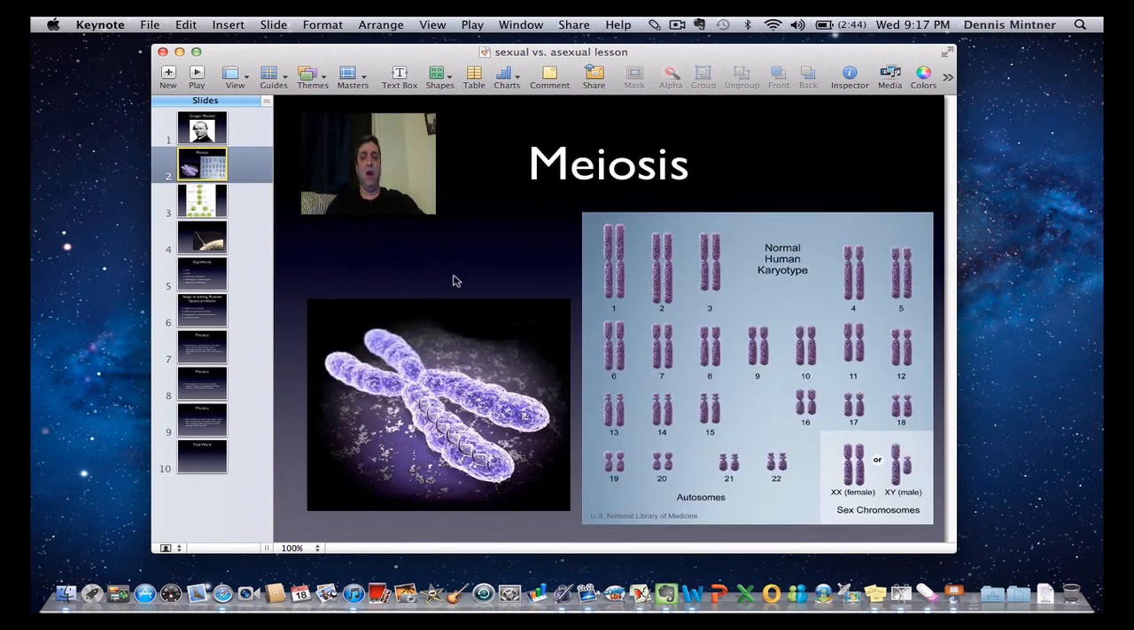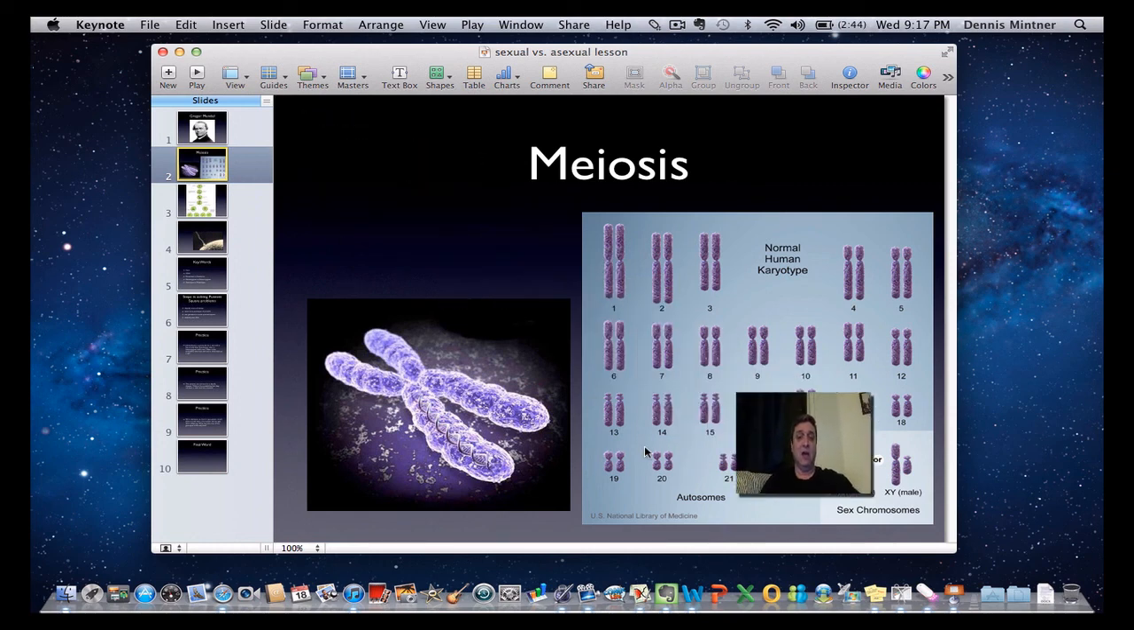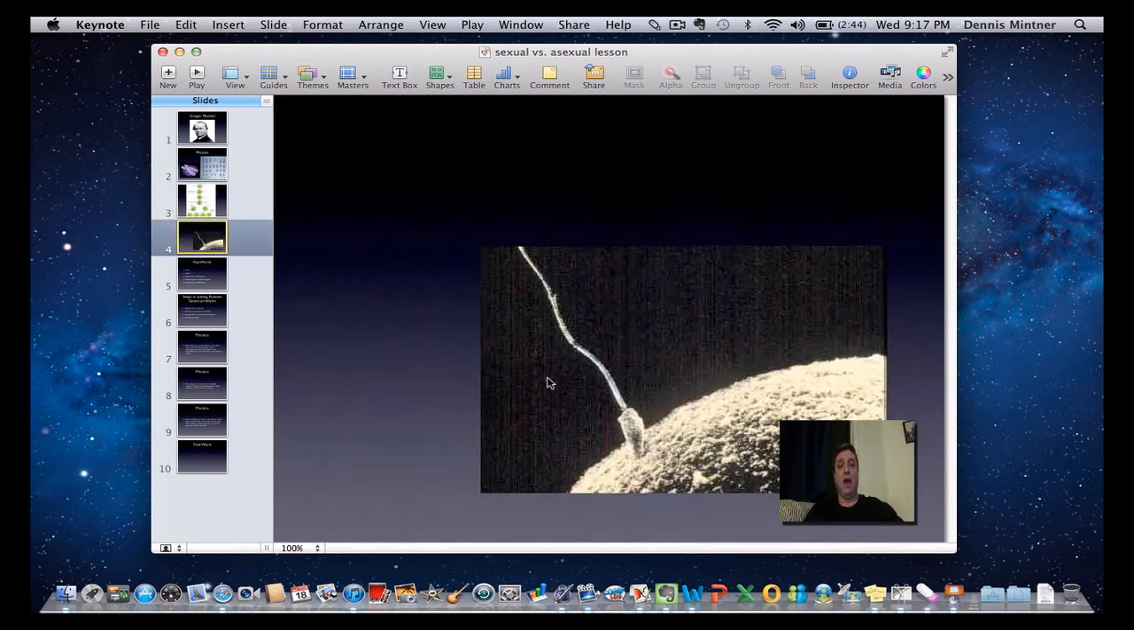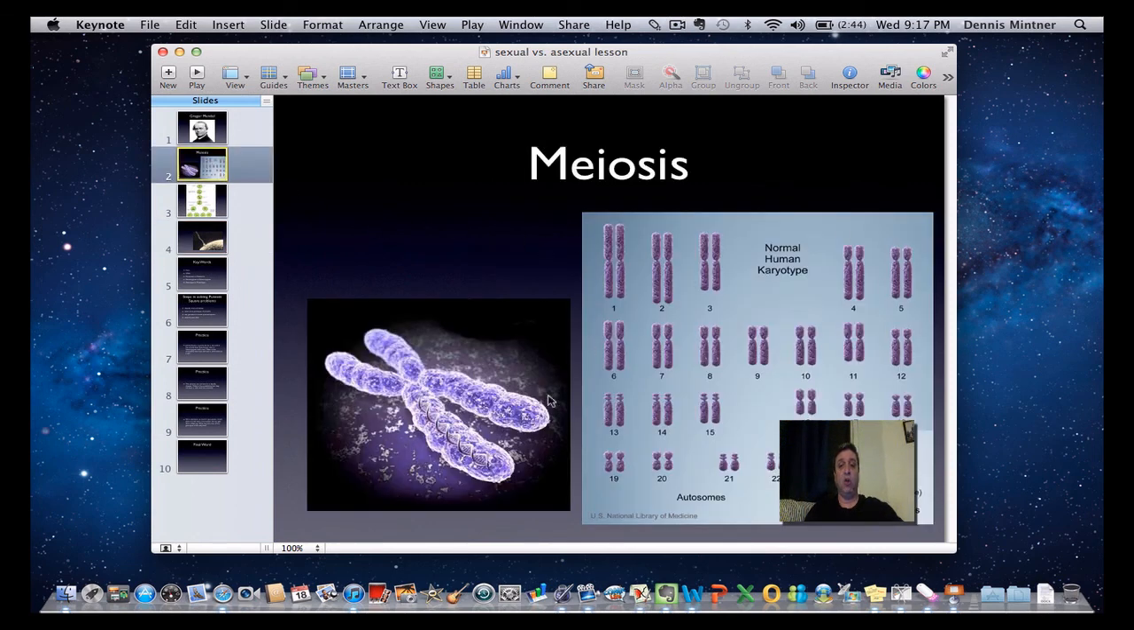So going back here, I have 46 chromosomes, but whenever I make sperm or egg cells, gametes, they each get 23 chromosomes. So when they come back together, like right here, I end up with 23 in this one and 23 in the egg, and I end up with 46 total, so it looks like a normal human karyotype with 46.